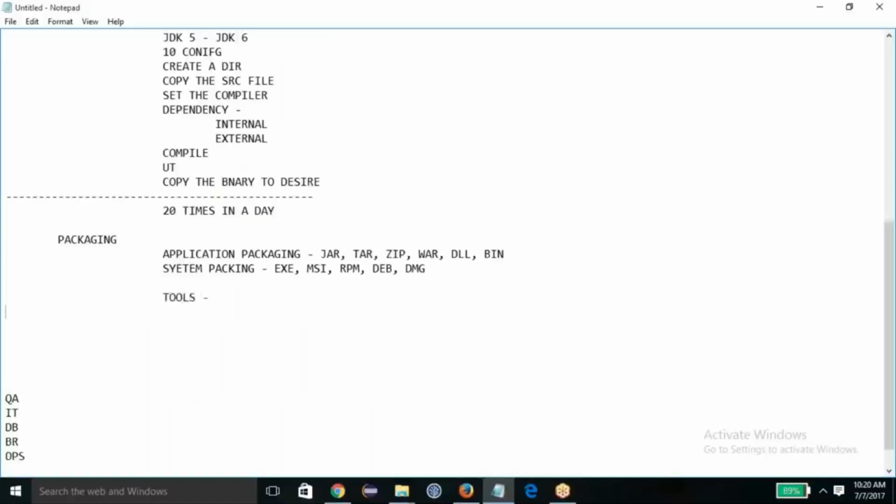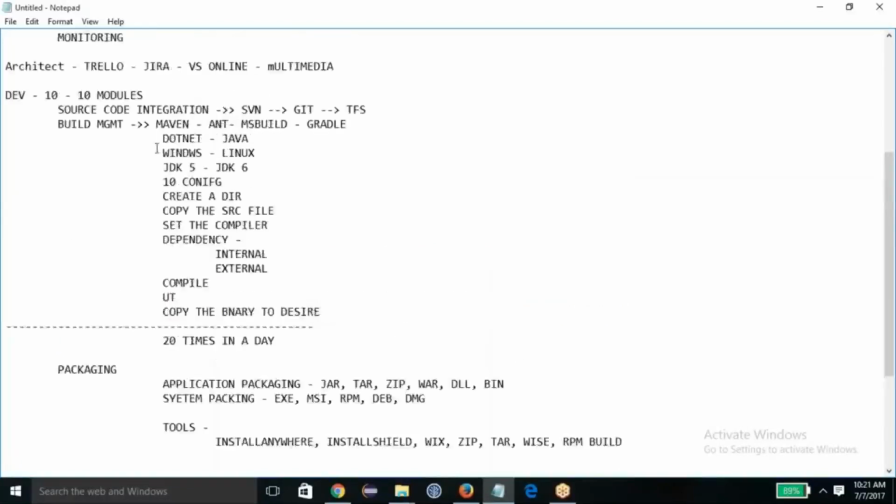You create packages using InstallAnywhere, InstallShield, Wix, WinZip, or a tarball, or you use RPM build. There are so many software tools which will help you to create packages based on the requirement, and then you get it done.